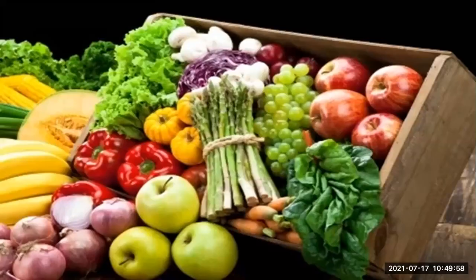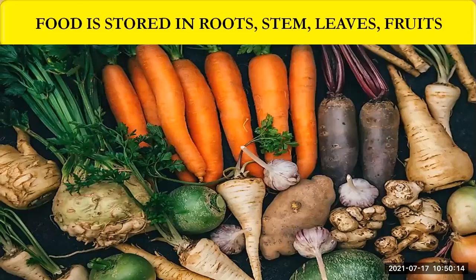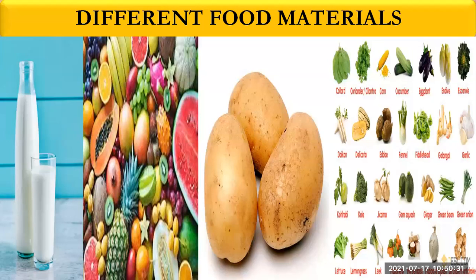So humans and other animals consume fruits and vegetables. In the other way, plants can produce their own food as they are autotrophs. These plants utilize some of the food for themselves, whereas the remaining part is stored in the various parts like the fruits, vegetables, stem, roots, etc. Then we consume all these various plant materials and obtain the different nutrients like carbohydrates, fats, proteins, vitamins, minerals, etc.